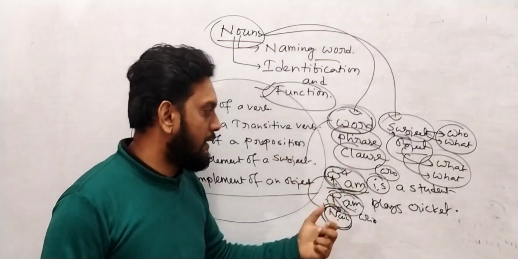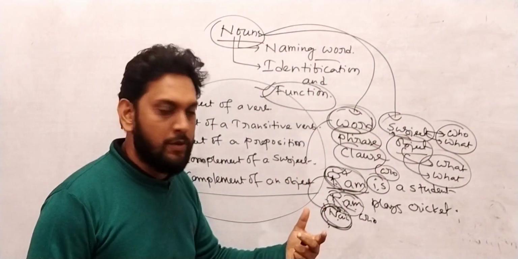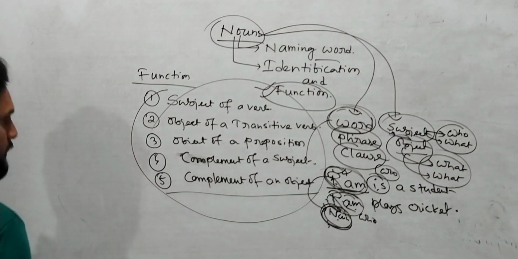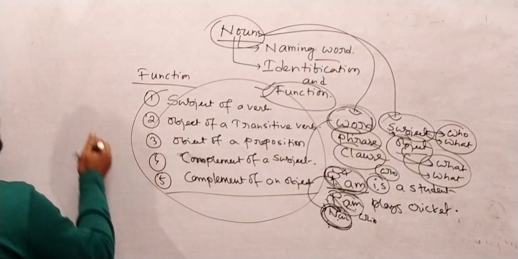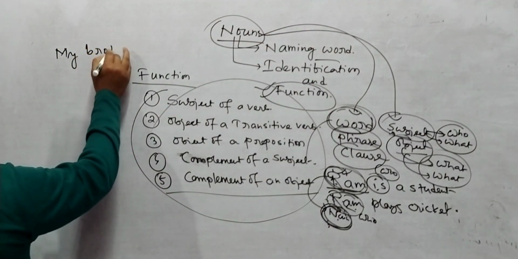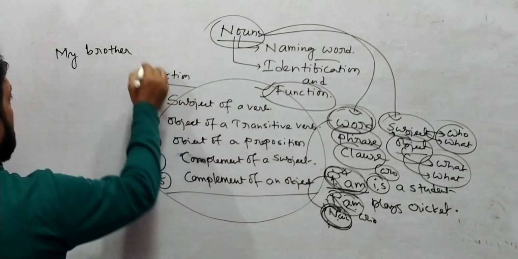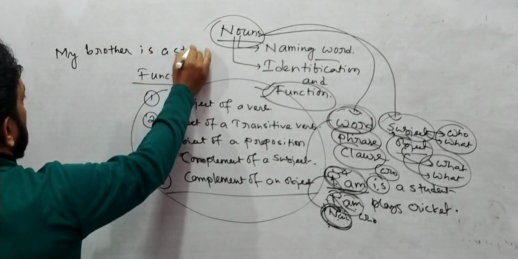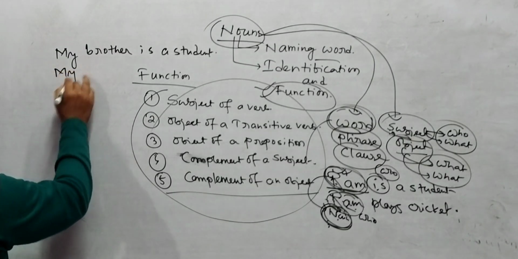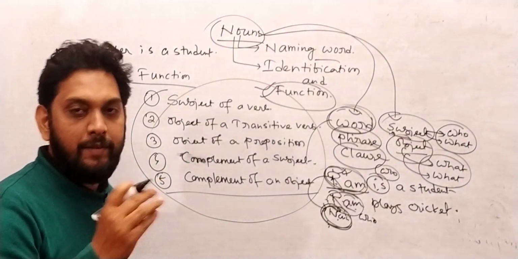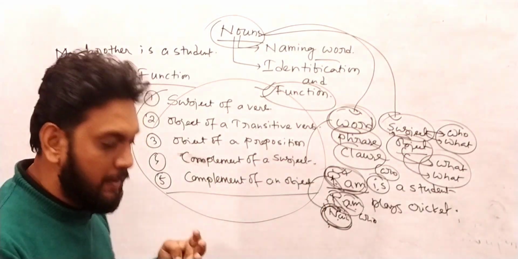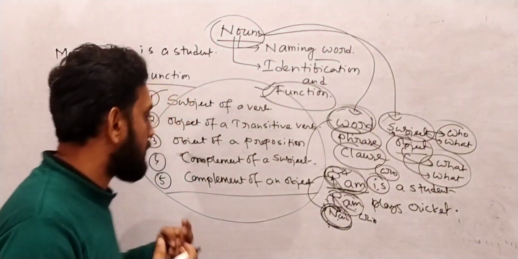Now I can write different sentences using phrases also. Write down the phrase. My friend, you can write my brother. I have to write this one: my brother is a student. My brother is a student. Have you written? Okay. I want to show you the difference between the word and the phrase. So first of all, you have to understand the difference.